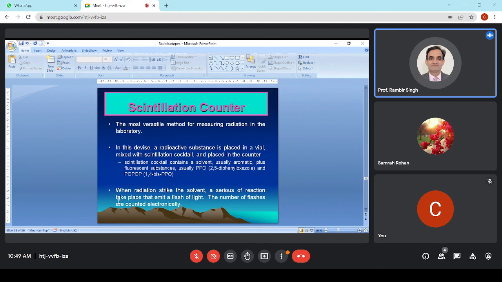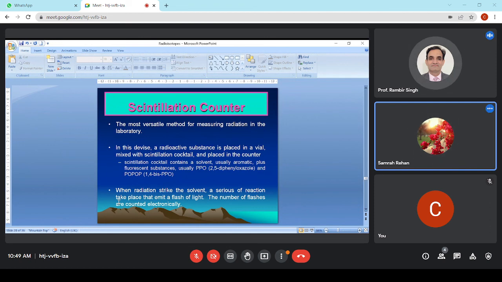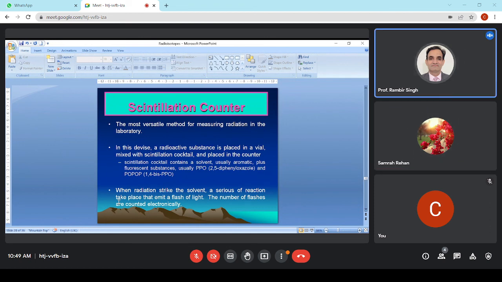Geiger-Muller counters are called gas counters. If radiation is available in air, it can be measured using the Geiger-Muller counter.